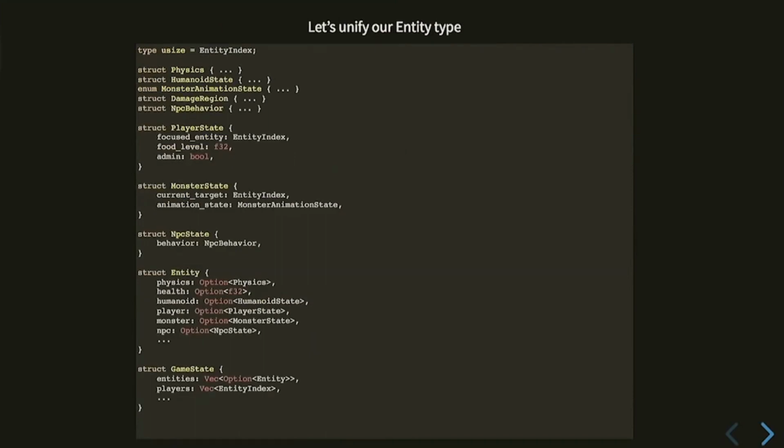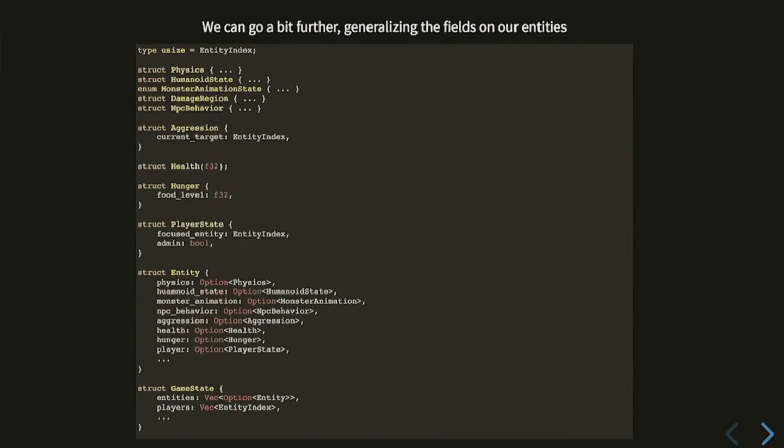We can unify our entity type. So instead of having an entity be an enum, we can take every state that an entity has, and we'll just shove them all in one big structure. So most entities will have physics, but this is an option physics, and then entities might have health, and then we have all these player, monster, NPC types that were there before. If you're a player, you have this set. If you're a monster, you have this set.